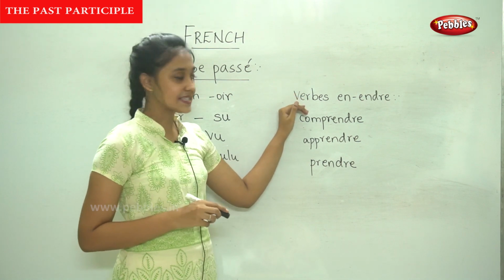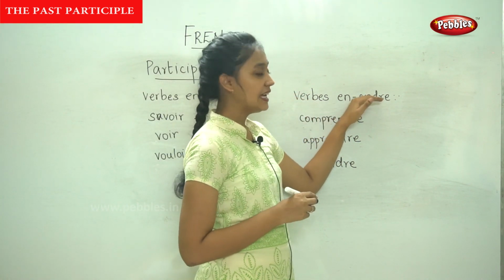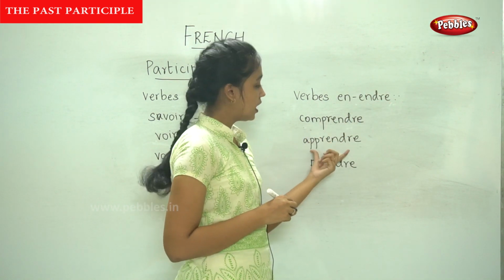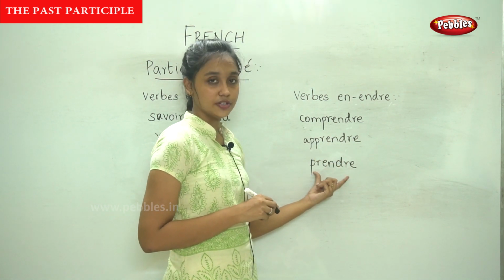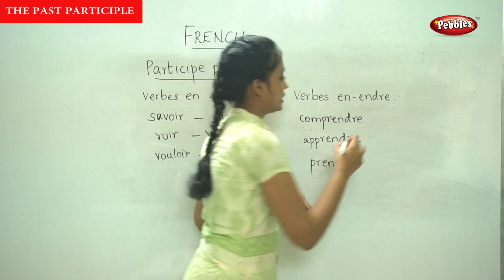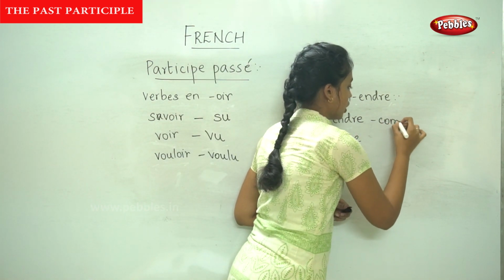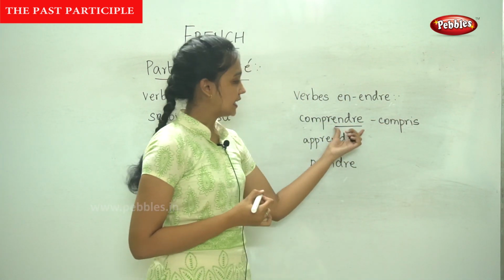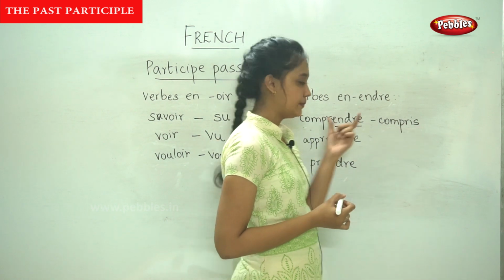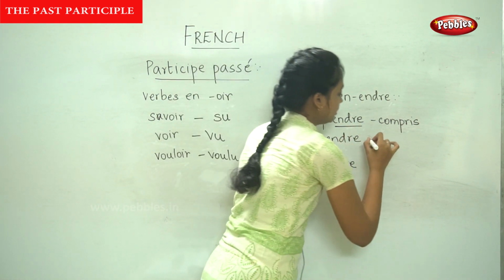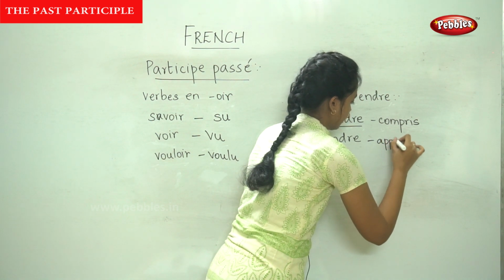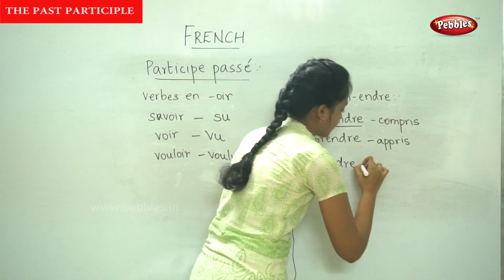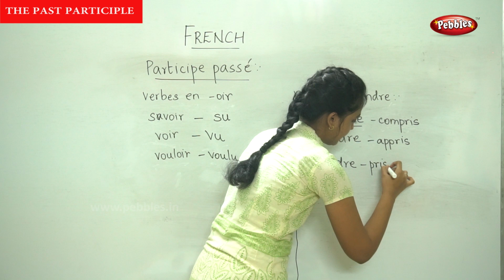Now moving on to the next category, verbs ending in ENDRE. The verbs are comprendre, apprendre and prendre. For comprendre, it is compris. We remove ENDRE and add IS: compris. Similarly for apprendre, it is appris. And finally for prendre, it is pris.